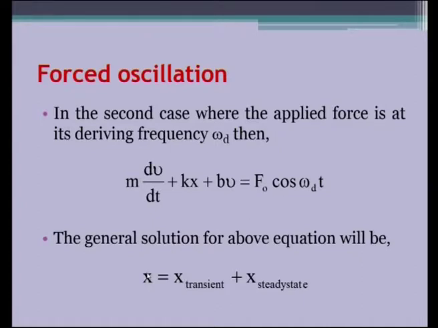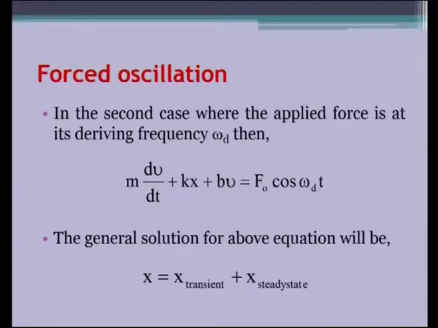X is the solution that has a transient part present in it and also a steady state part present in it. There are two states. In the damped oscillation case, we did not have this external force term. So, we had only the transient term. This is actually indeed the damping part. Transient means for a while, it will be existing for a time being.